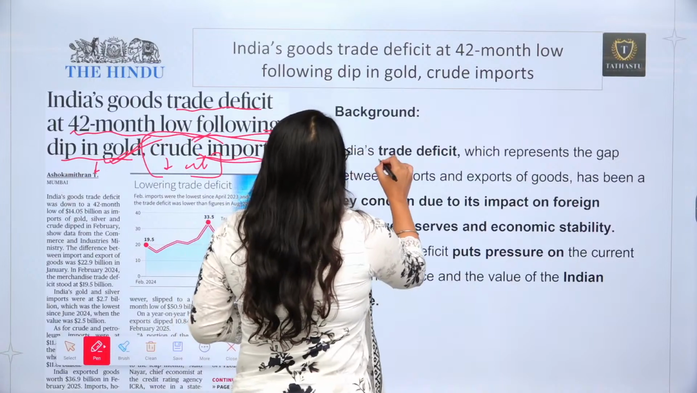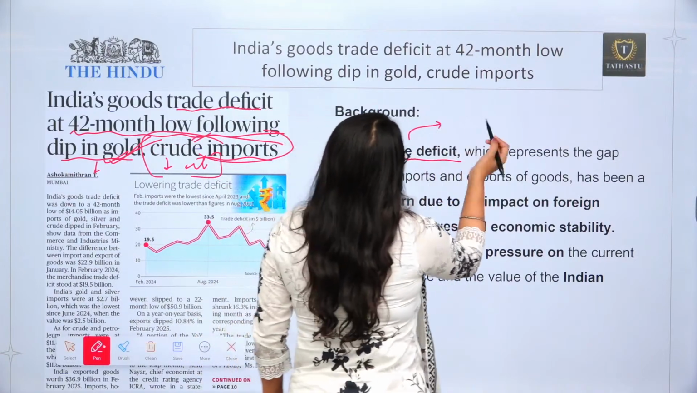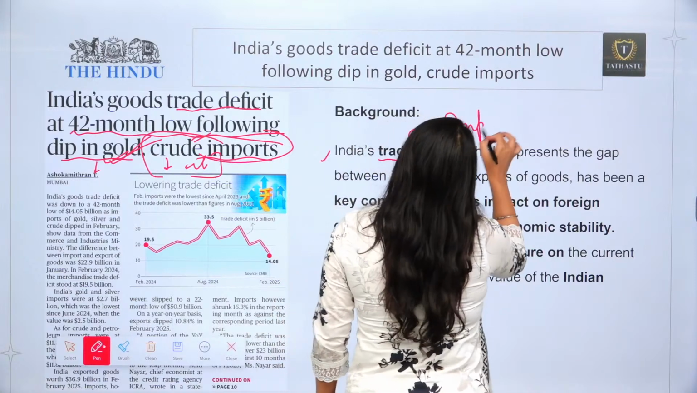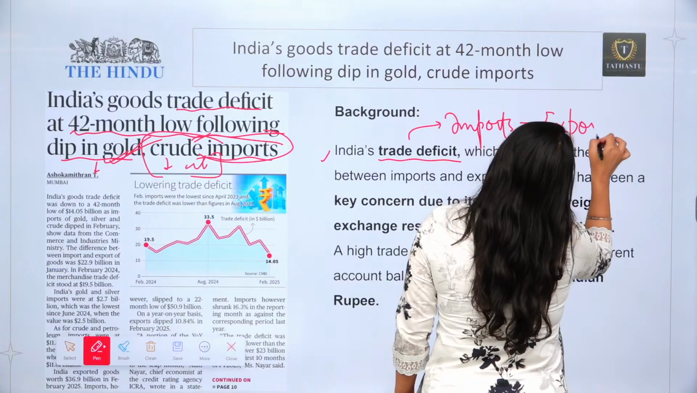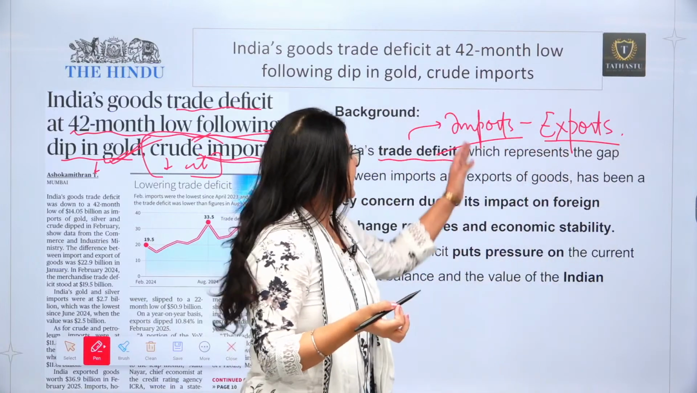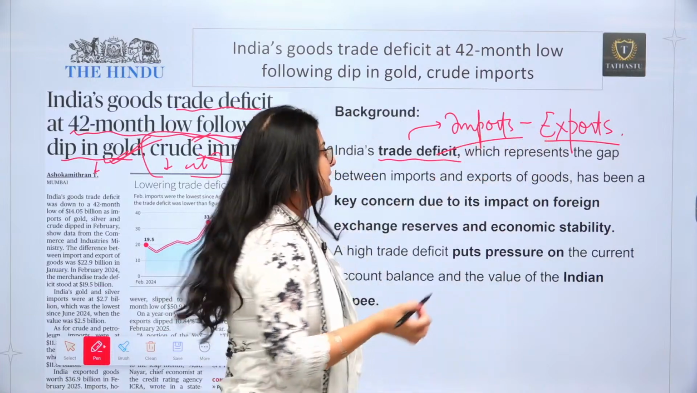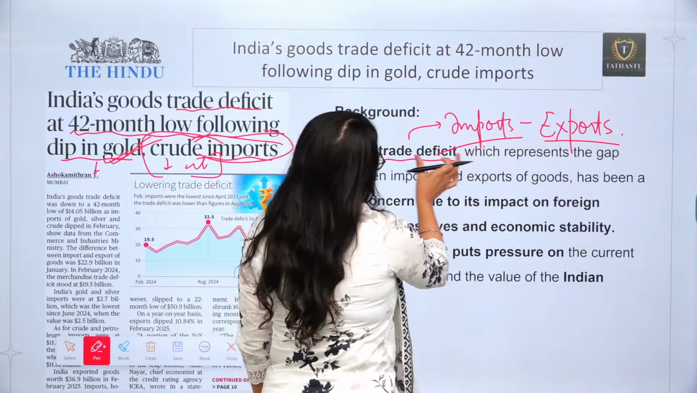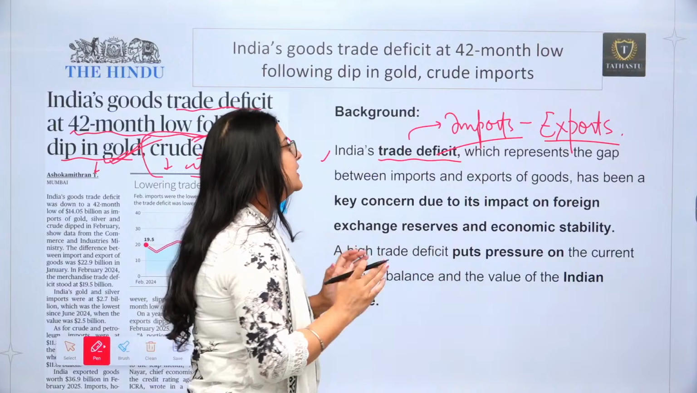First of all, you need to understand what the trade deficit is. Trade deficit, you can say, is the difference between imports and exports. In our country, imports are higher and exports are less. So when there is a difference, there will be a trade deficit. Some kind of deficit is going to be there.